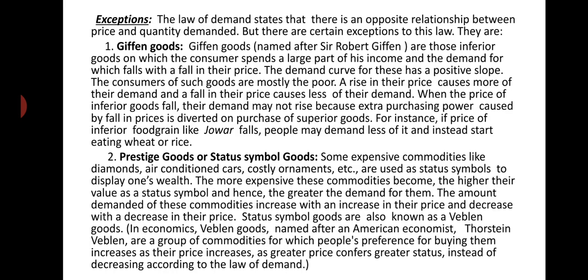Next, we will come to the second point, that is prestige goods or status symbol goods. In case of prestige goods or status symbol goods, also this law will not operate. Some expensive commodities like diamonds, air conditioned cars, costly ornaments, etc., are used as status symbols to display one's wealth. They are the goods just to show one's sense of vanity. You can say their consumption is conspicuous consumption,